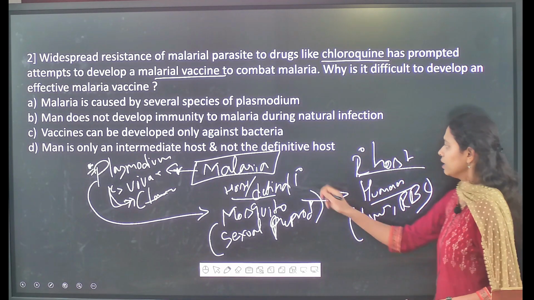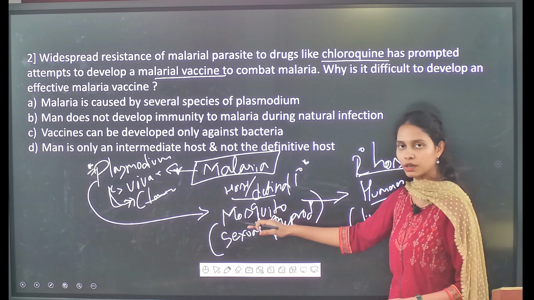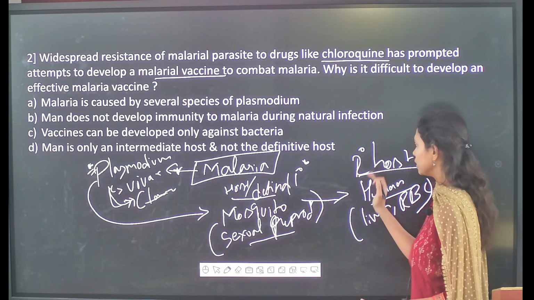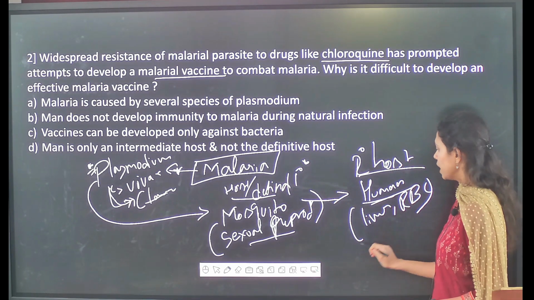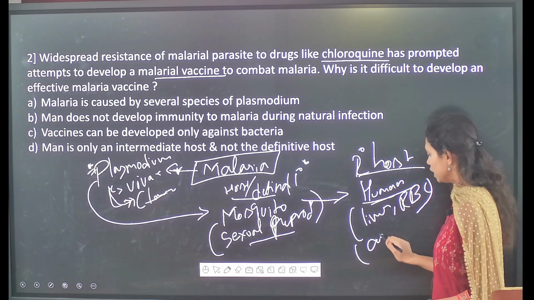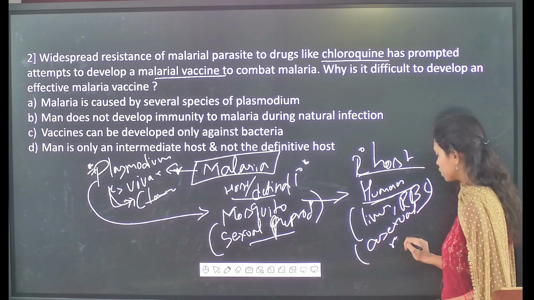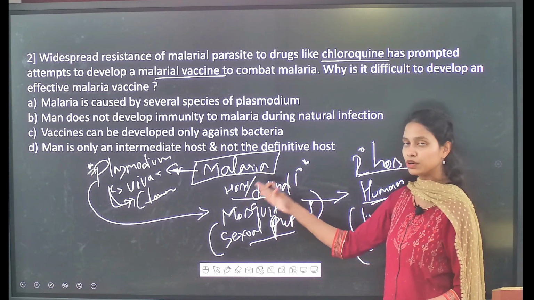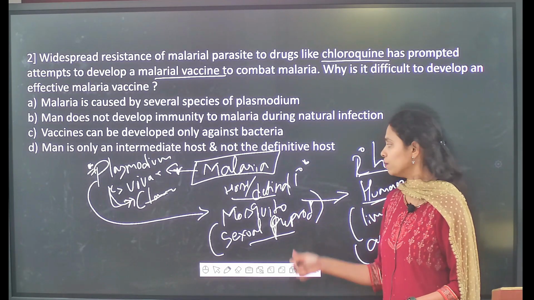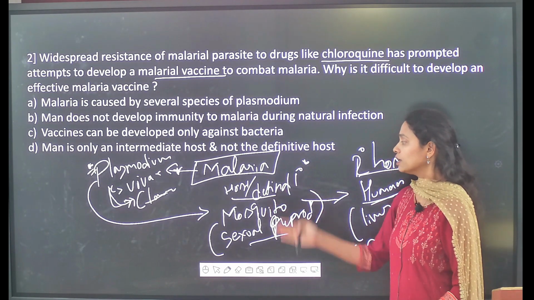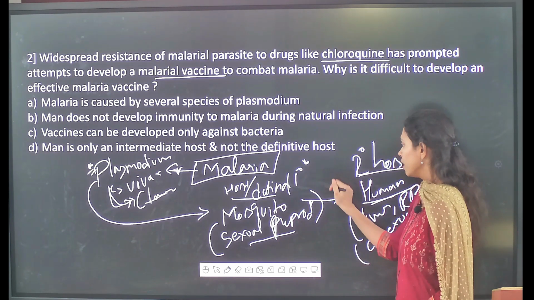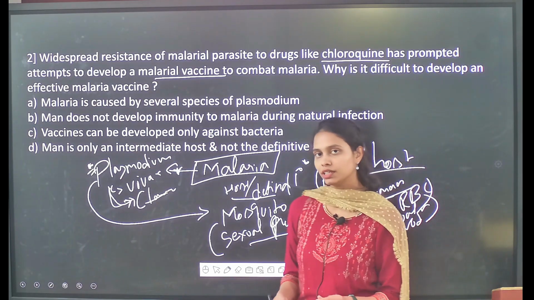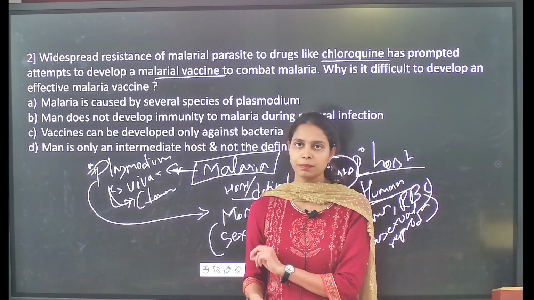After that, the Plasmodium parasite affects the humans, the secondary host, especially in the liver and the RBCs, where it undergoes asexual reproduction. In such a way, the Plasmodium parasite which causes malaria uses different kinds of hosts.